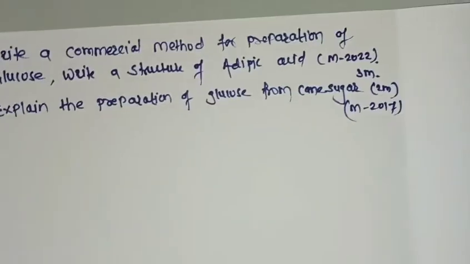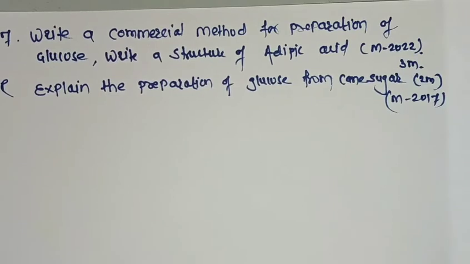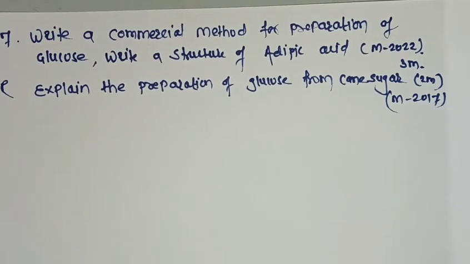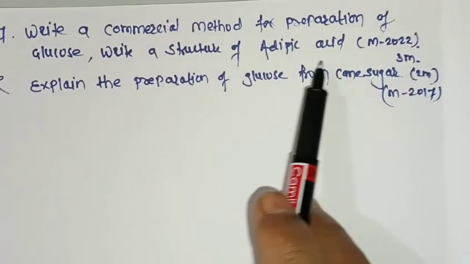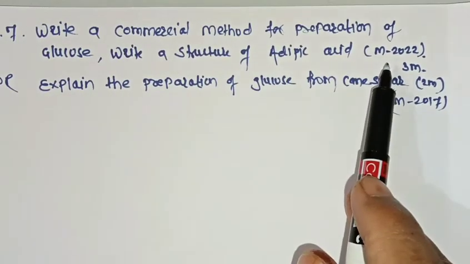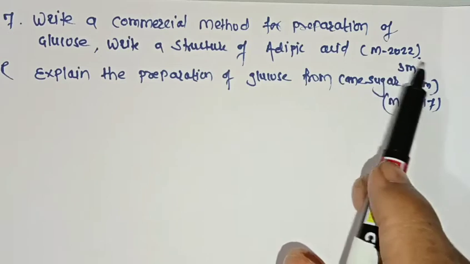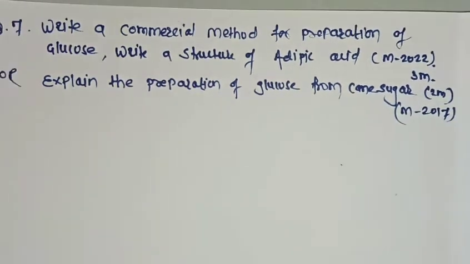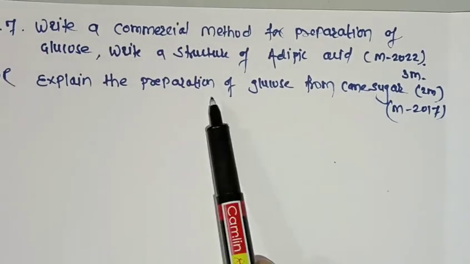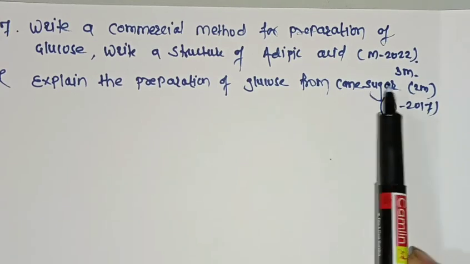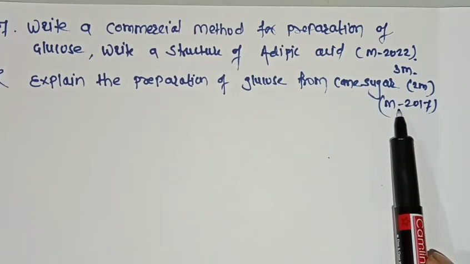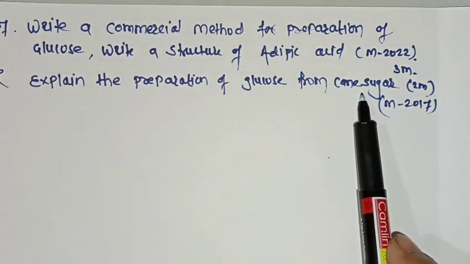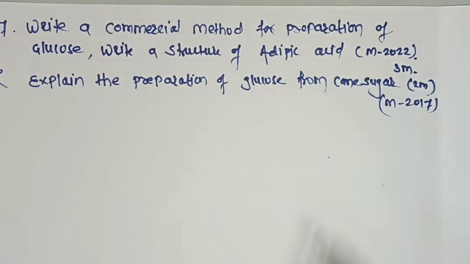Next reactions. Write a commercial method for the preparation of glucose, and the sub question, write a structure of adipic acid. This question was asked in March 2022. 3 marks. And explain the preparation of glucose from cane sugar. This question was asked in March 2017. This question we will just solve.